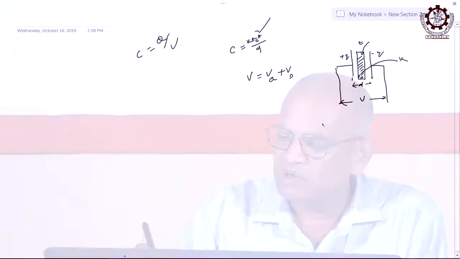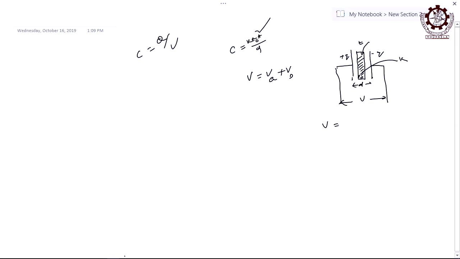How can you write this voltage or potential difference in terms of electric field? What is the relation? Because you see, when you are taking the dielectric material, it has its own electric field which is opposing the applied electric field. Electric field is applied in this direction, but there is another electric field E prime which is opposing that, right. Two fields are there, the external field and the created field. The created field is by the dipoles within it. Then how can you write this potential difference in terms of that E?